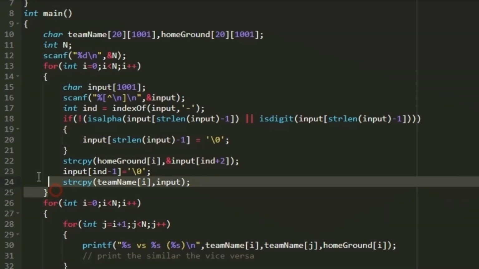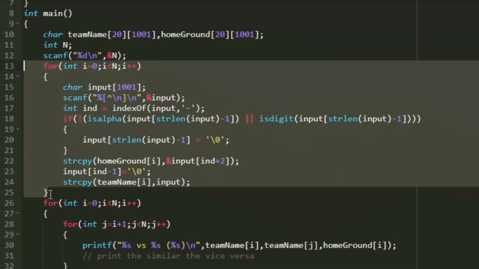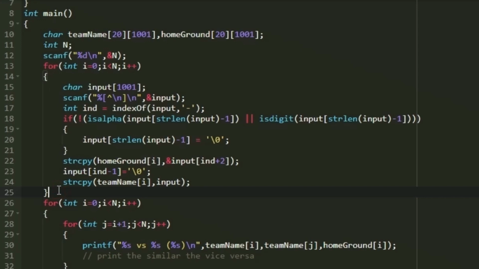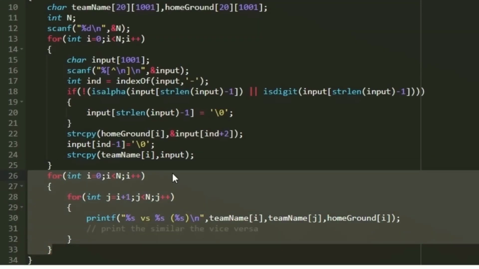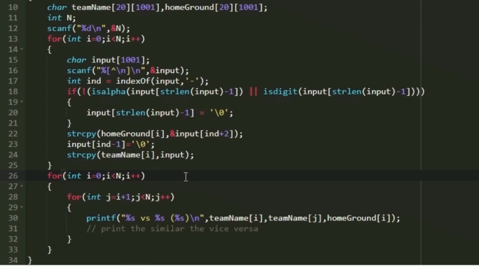Finally, after the execution of the loop we would have accepted our input, and now we have to print our output. To print the output, again we create a nested loop, where the first I loop iterates from 0 to n, and the second j loop iterates from I plus 1 till n. In every iteration of this nested loop we have to print two matches. First we print the team name of I and the team name of j, and the home ground will be the ith index home ground.